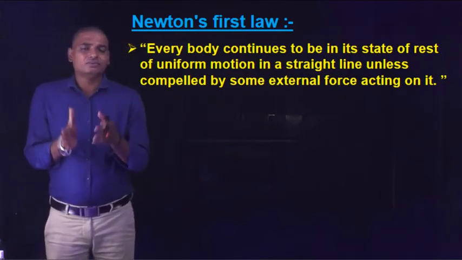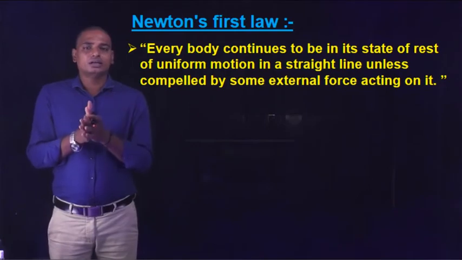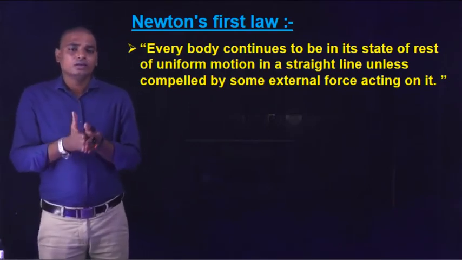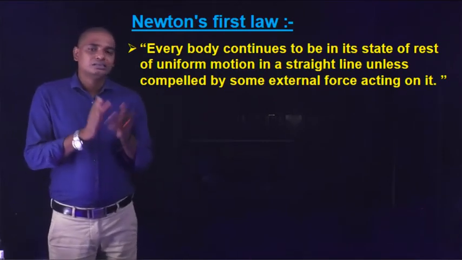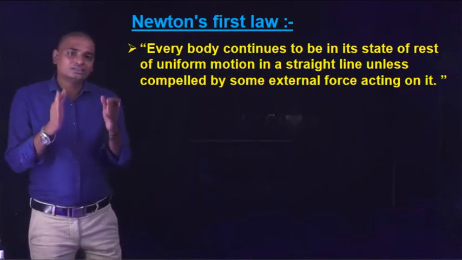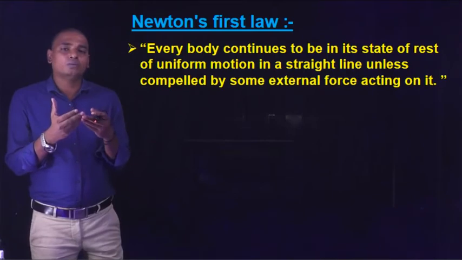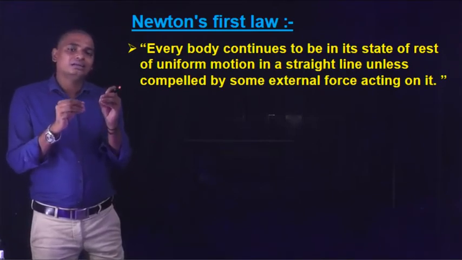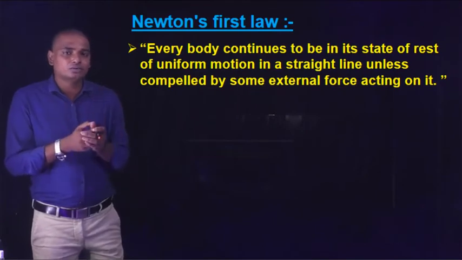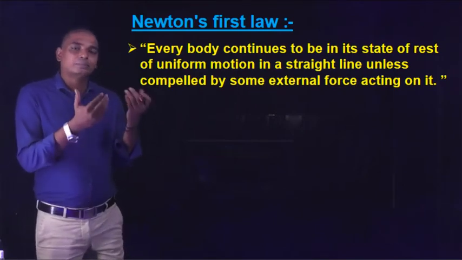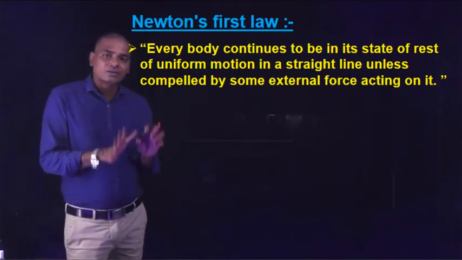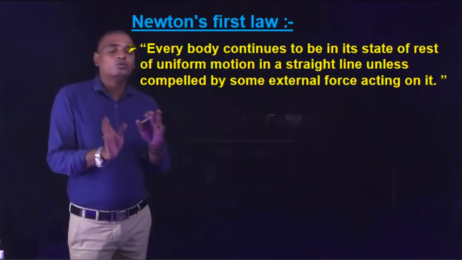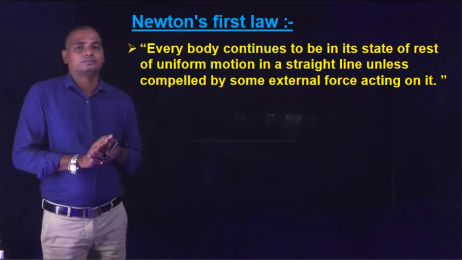In the definition of inertia, we have stated that a body cannot change its state by itself. From Newton's first law, it states that a body cannot change its state of rest or uniform motion unless it is acted on by some external force. Some external force or external agency is required to keep the body in motion or to bring the moving body to rest.